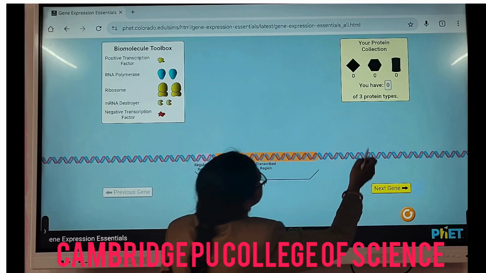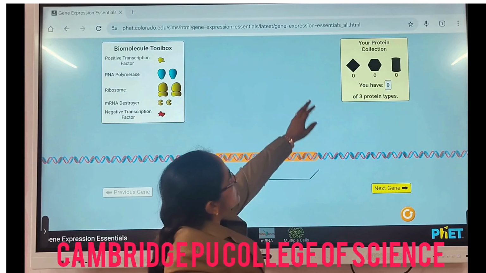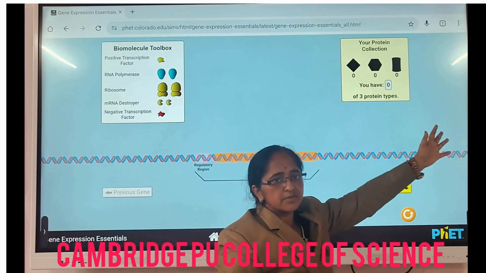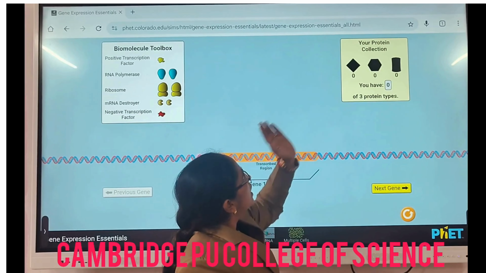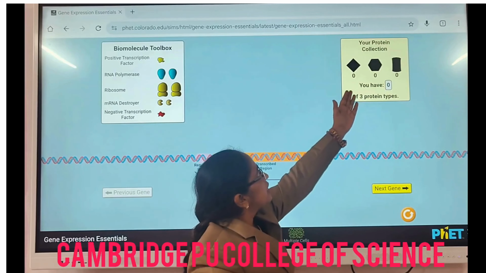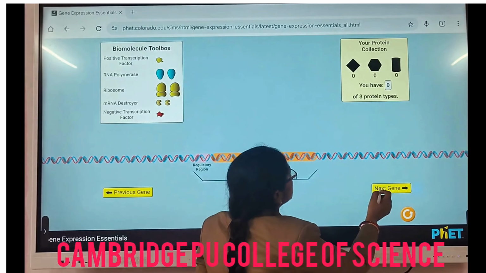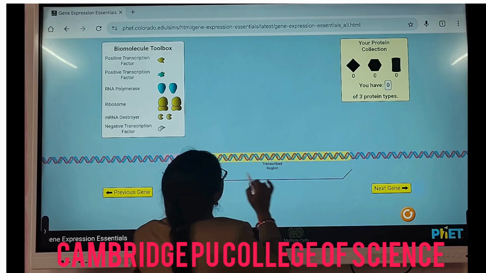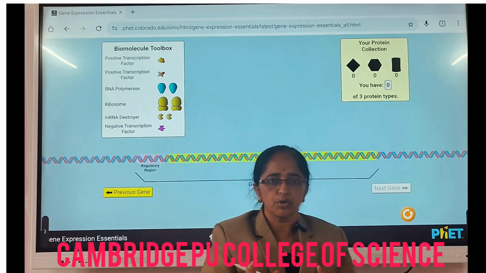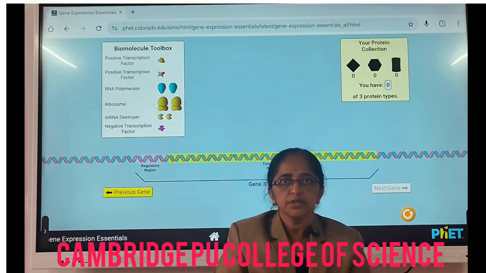So like this, based on what kind of gene is here, it is decided in the cell what kind of proteins will be formed. If it is gene 1, one kind of protein will be formed. If it is the next gene, another kind of protein is formed, and another for the next gene, like I have shown just now. So for different genes, different kinds of proteins are formed, and based on these proteins, the body characters are expressed. Thank you so much.